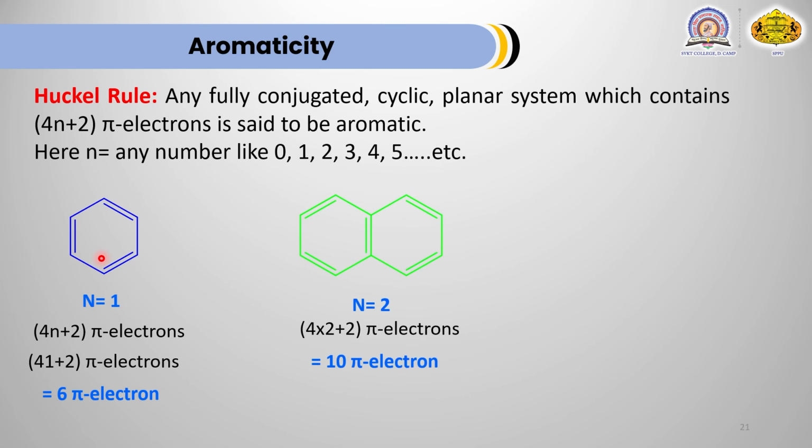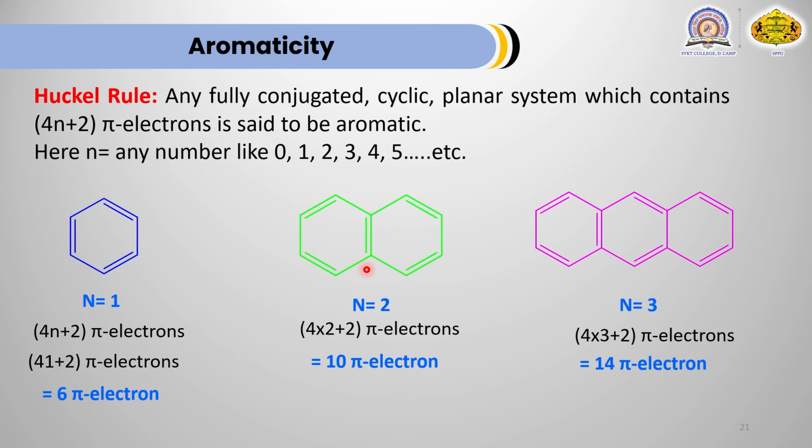Now another example, naphthalene. This is a 2-ring system. There are 5 double bonds present inside these 2 rings. All double bonds are conjugated because the alternate double bond single bond pattern is double, single, double, single. Hence 4 into 2 plus 2, 10 pi electrons. If this compound contains 10 pi electrons, then it is aromatic. Now this compound contains 5 double bonds, we know that one double bond contributes 2 pi electrons, that's why a total of 10 pi electrons are present.